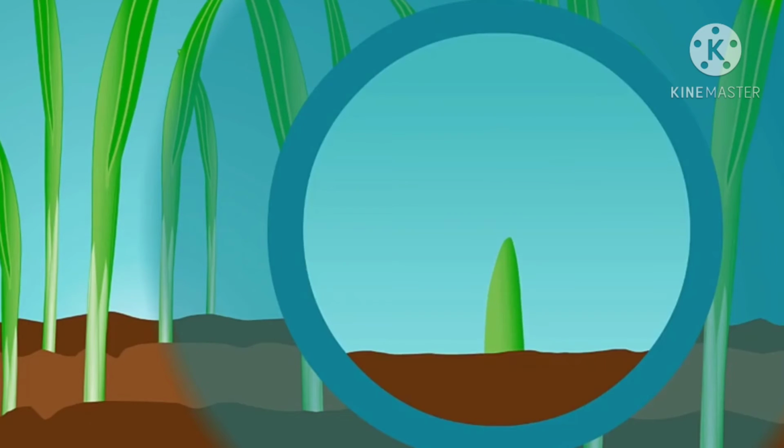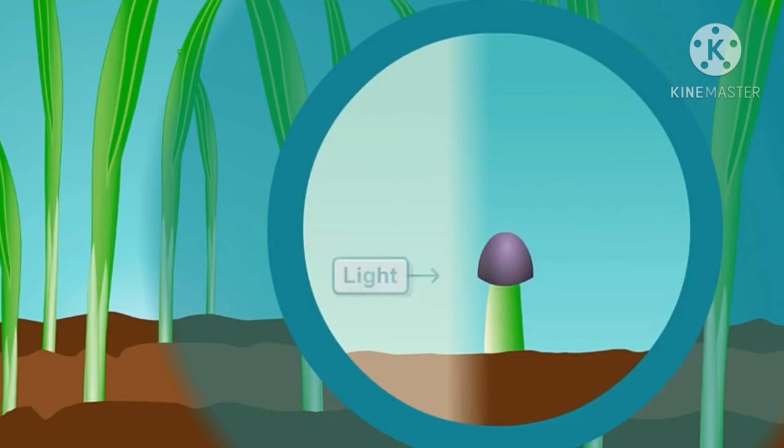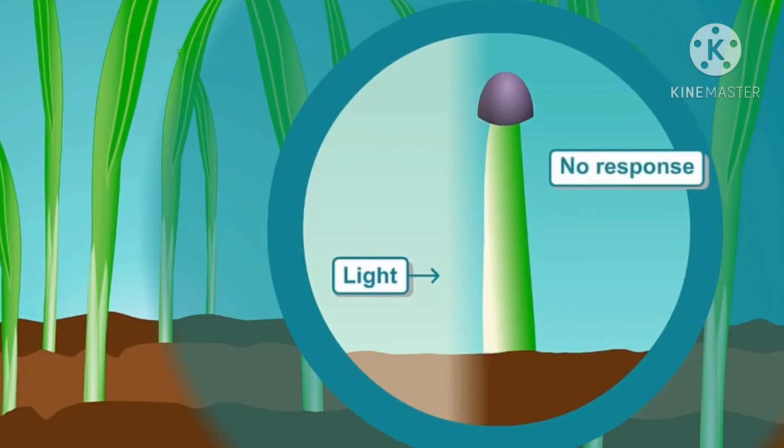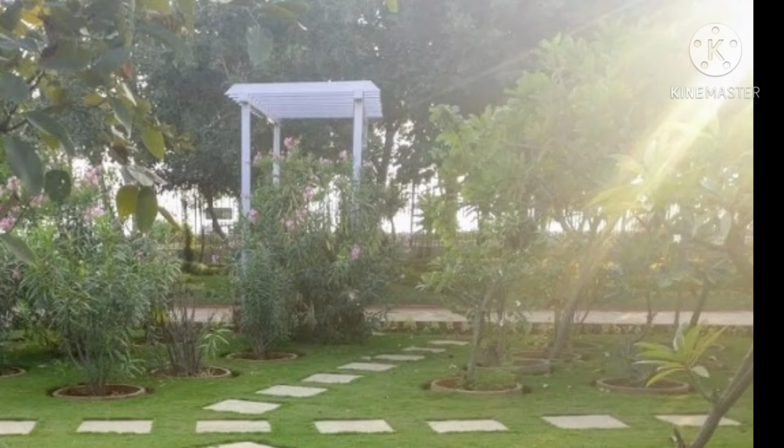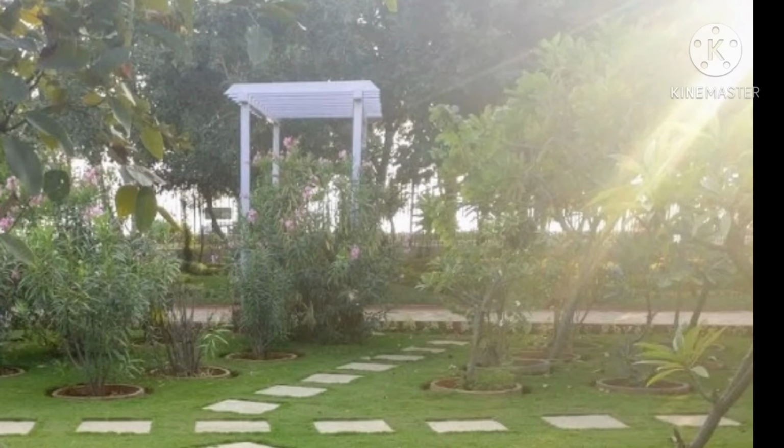To investigate further, Darwin covered the tip with a metal foil to prevent the light from reaching it, and focused light from the side, but the characteristic bending of the seedling did not occur. But when the light was allowed to penetrate through the metal foil, bending occurred normally. They stated that when seedlings are freely exposed to a lateral light, some influence is transmitted from the upper to the lower part, causing the material to bend.